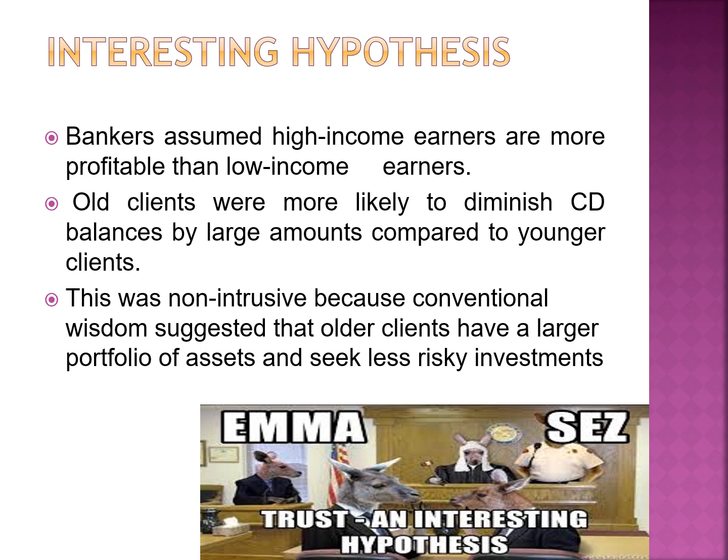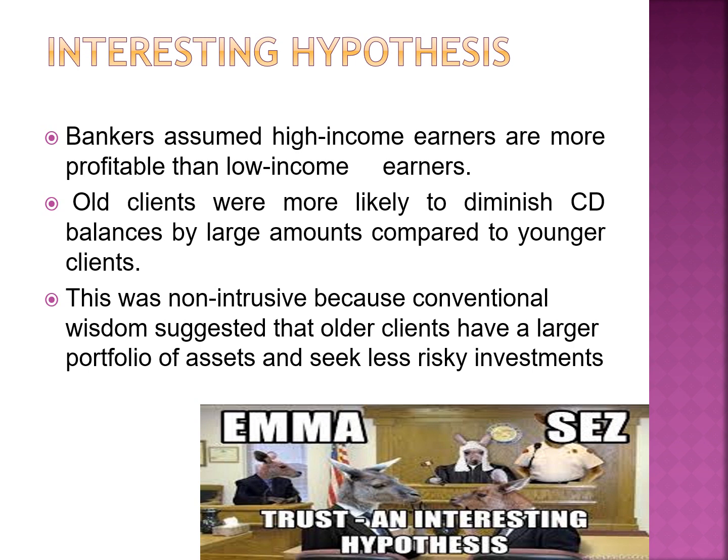Accordingly, they have made an assumption: high income earners are more profitable than low income earners. This is a belief or assumption, a statement that should be proved. Once you put this assumption into a statistical test or hypothesis test, whatever they have assumed may be correct or may not be correct.